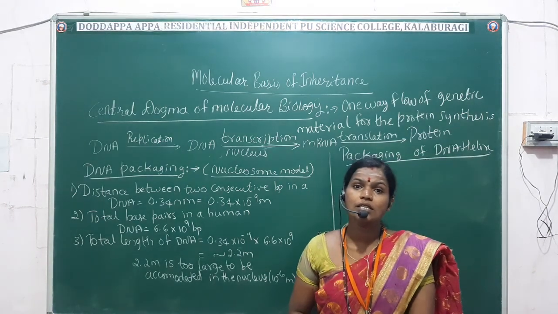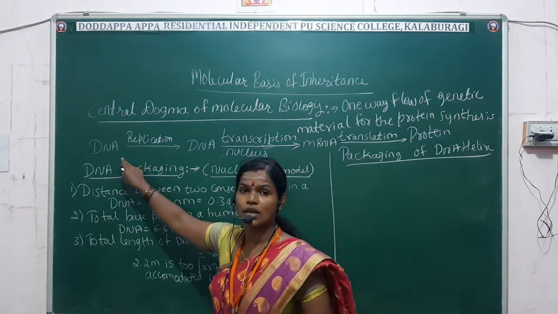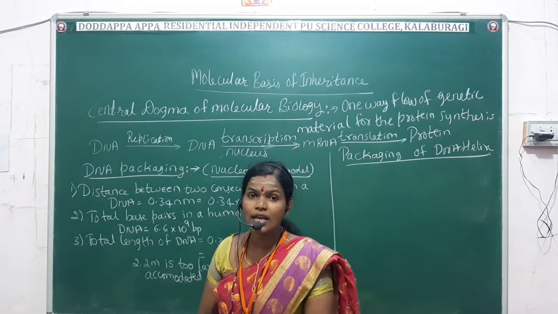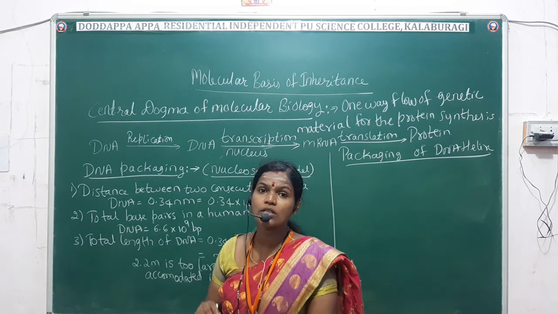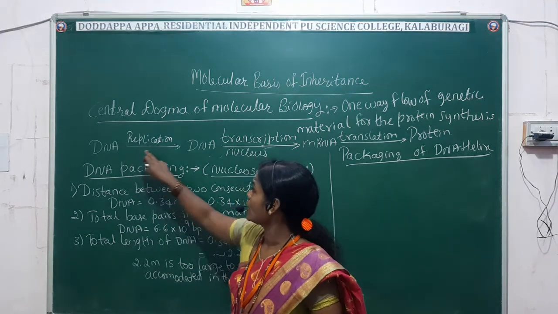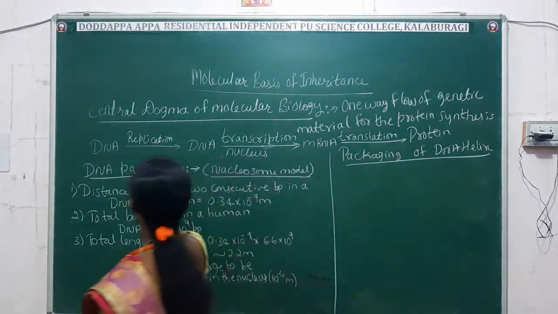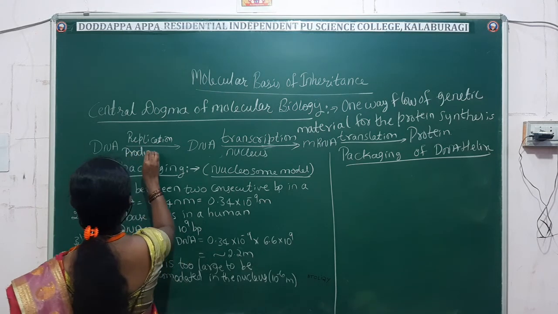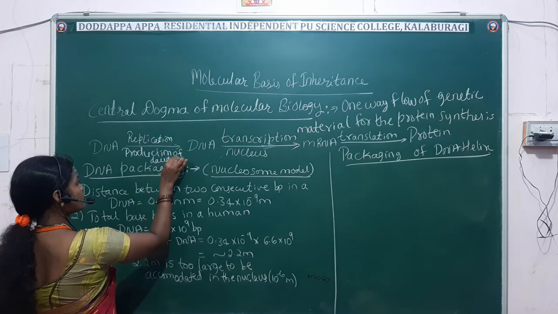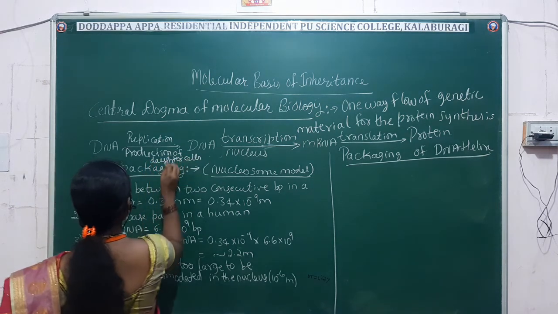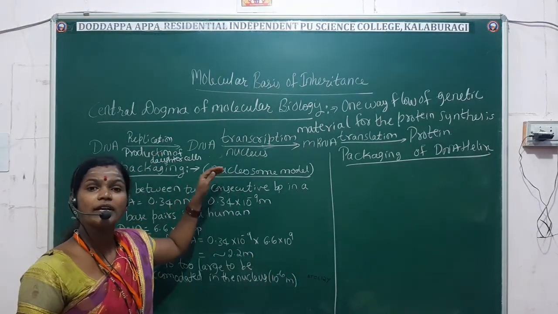Now we will see the step-by-step process. First of all, this is DNA. You know what DNA is. DNA is deoxyribose nucleosides. So this DNA undergoes the replication process. What is replication? Production of daughter cells. That is called replication. So here DNA undergoes the replication process.